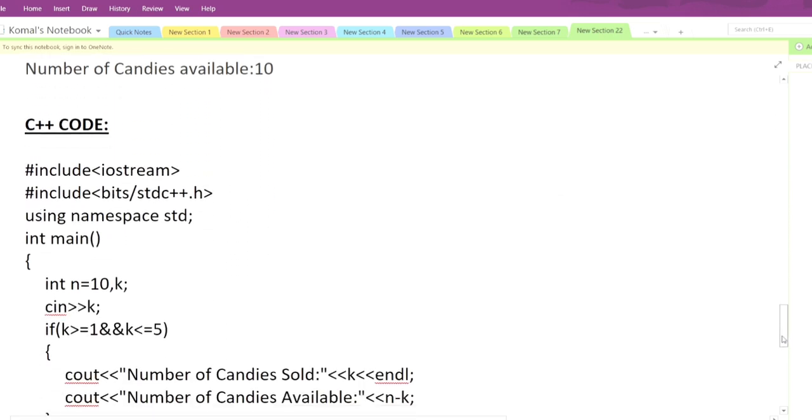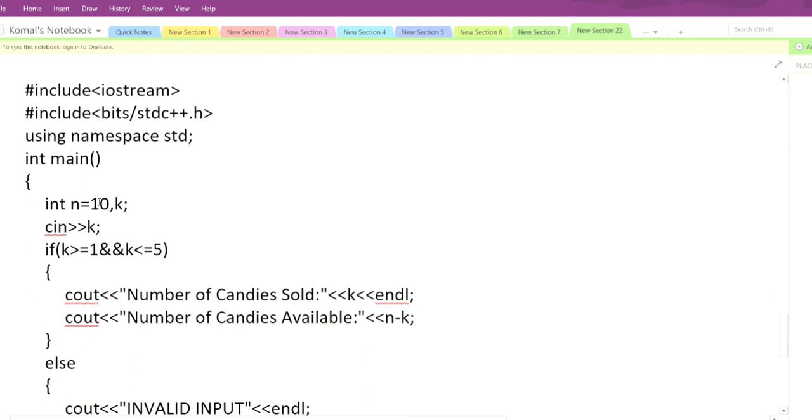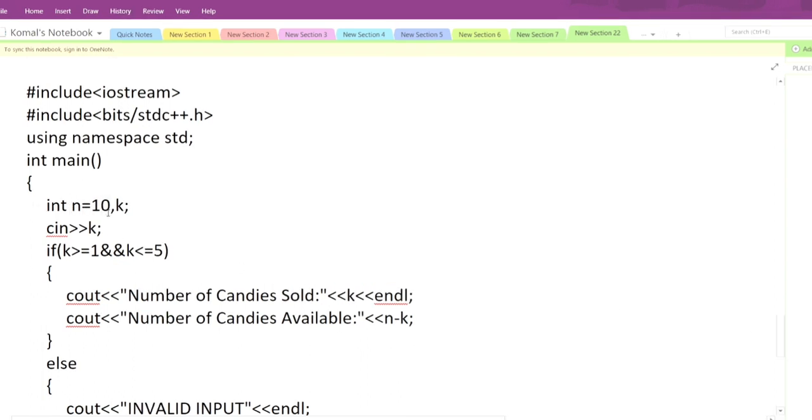So what will be the logic? It is very simple. They have already given the maximum capacity, that is 10, and the number of candies which a customer will ask for, we have to input from the user. A customer can only take candies between 1 to 5, because the maximum capacity is 10 and the number left in the jar should not be less than 5. If the customer asks between 1 to 5, then he will get the candies, otherwise he will not.